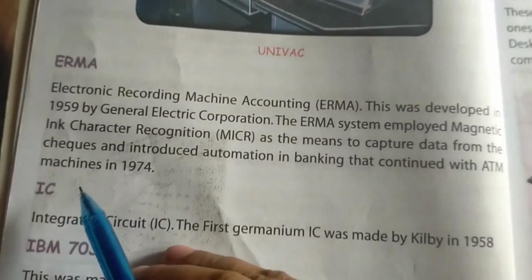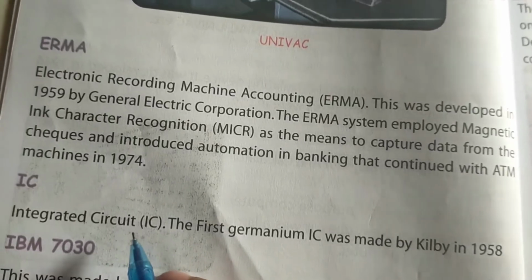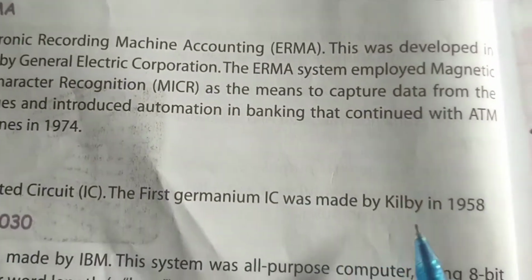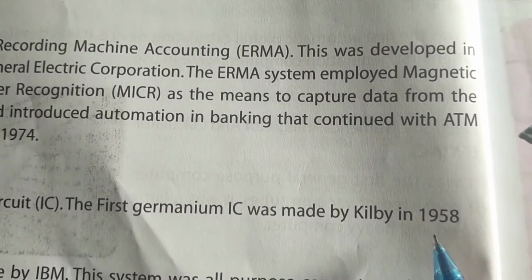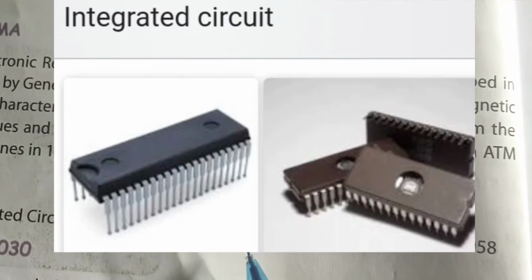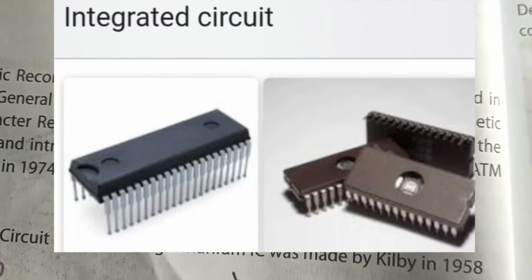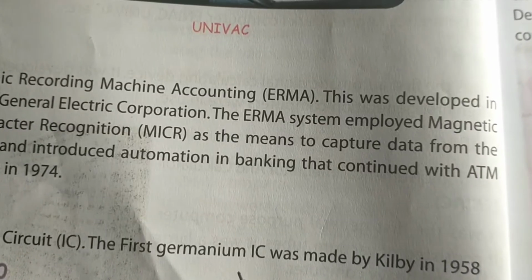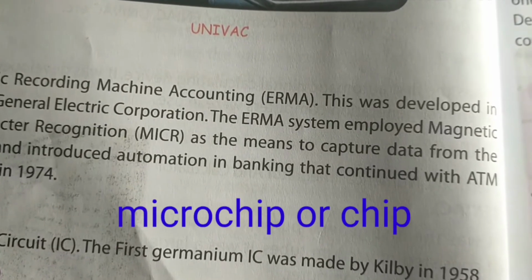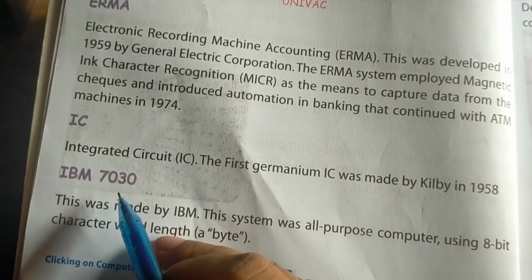So next we will read about IC. IC means integrated circuit. We already learned about IC, and the first germanium IC was made by Kilby in 1958. So IC is a set of electronic circuits on one small flat piece of semiconductor material, that is silicon, and it is also called a microelectronic circuit or microchip, or you can also call it a chip. Then IBM 7030.